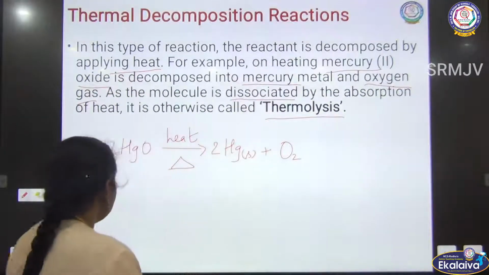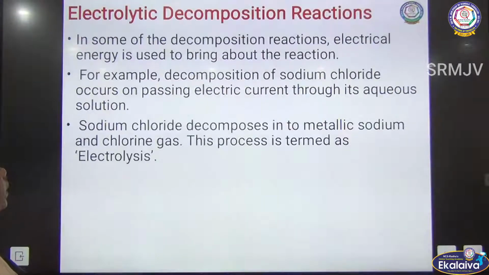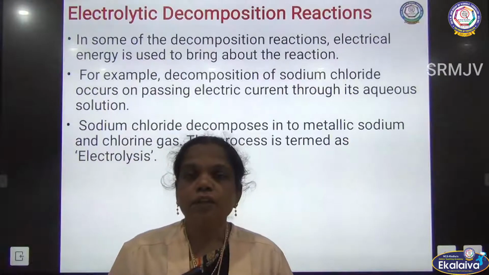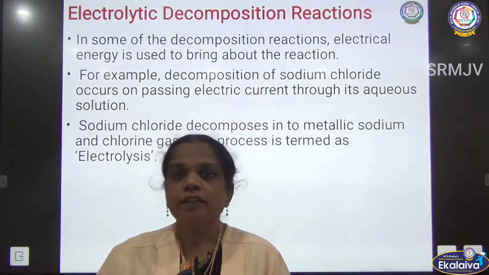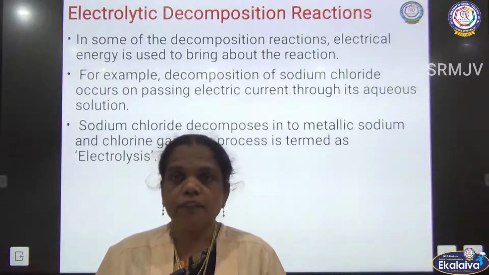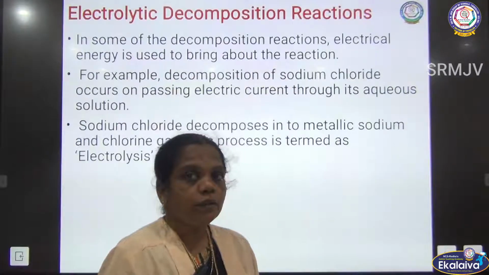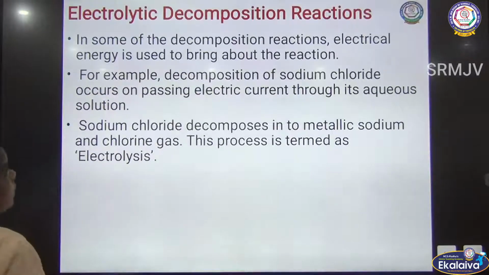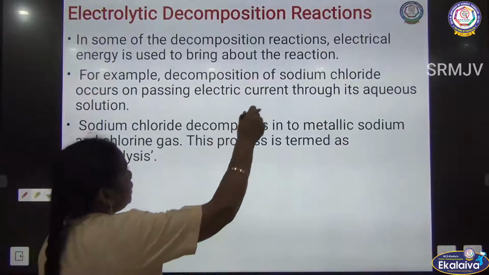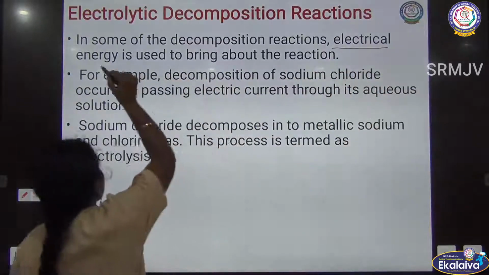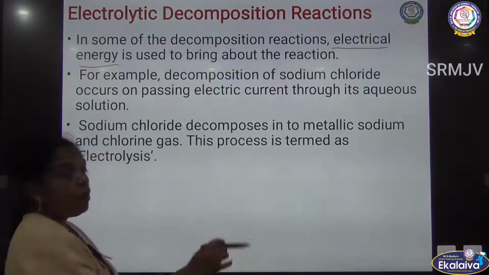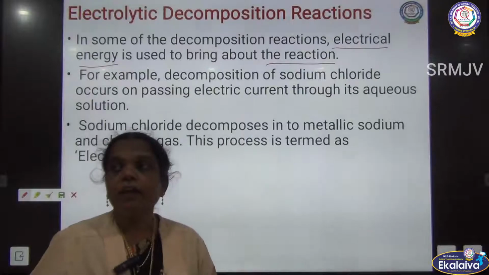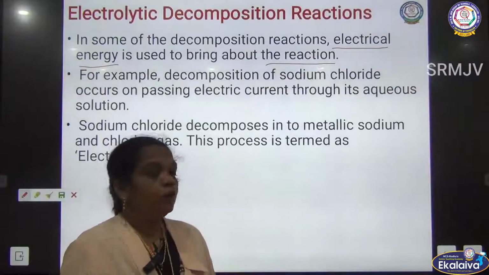And the next type of decomposition reaction is electrolytic decomposition reaction. In the electrolysis, here the chemical change, the electrical energy is converted into chemical energy. So the electrolysis is going to take place. In this decomposition reaction, what is used? The electrical energy brings about the reaction. Only with the supply of electrical energy is the reaction going to take place.